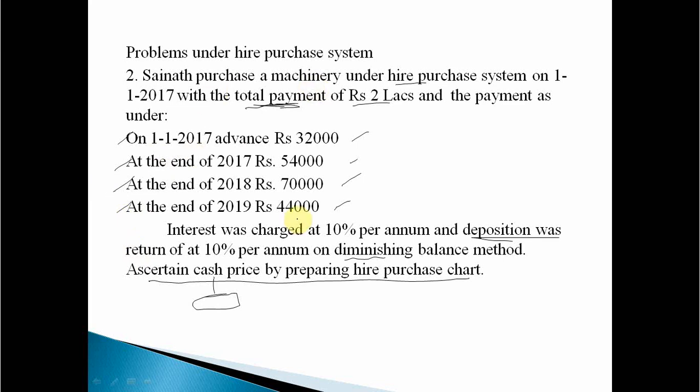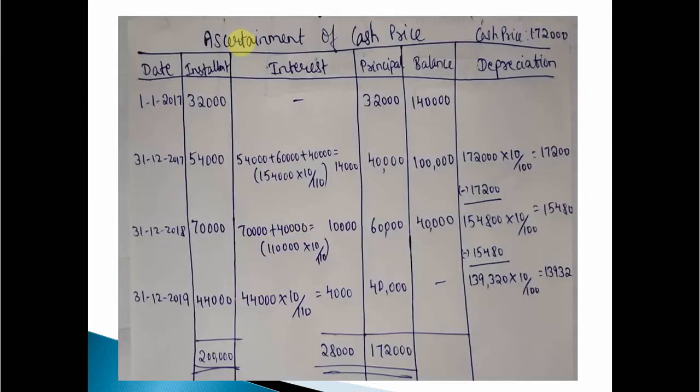Now the heading will be ascertainment of cash price. In the previous problem, the heading was interest calculation chart. Since your cash price is not given, we are required to change the heading to ascertainment of cash price. The heading says we are required to calculate cash price. In the previous problem we started from upward to downward, but now we have to start from down to up. Let's see how to do it.